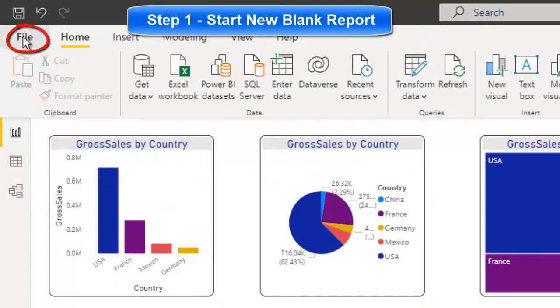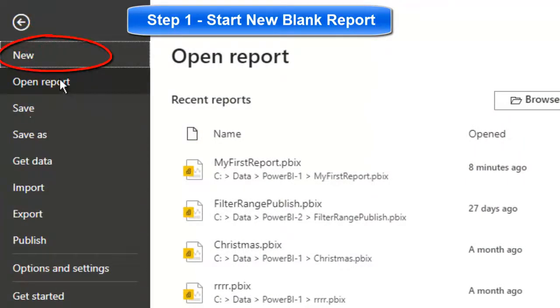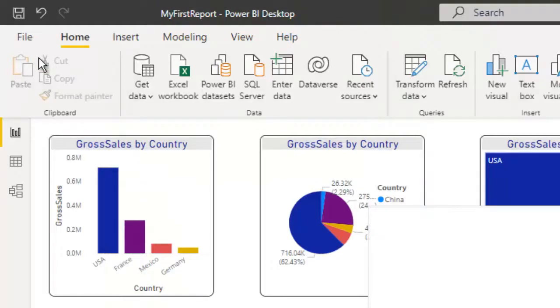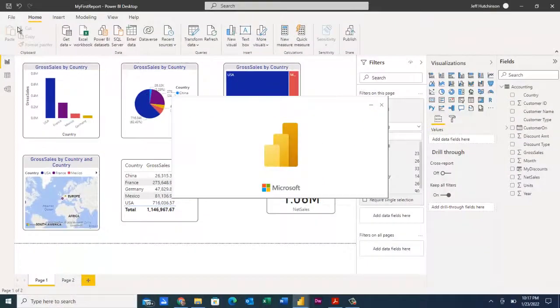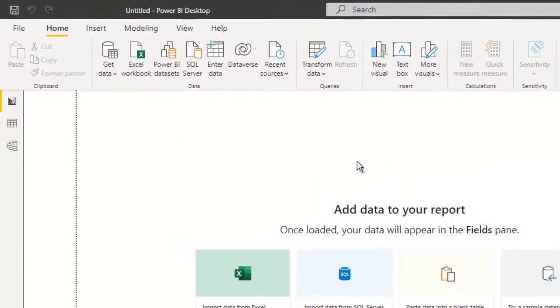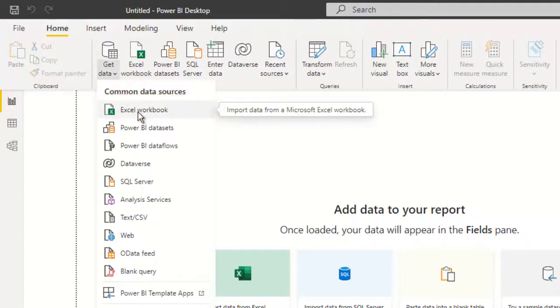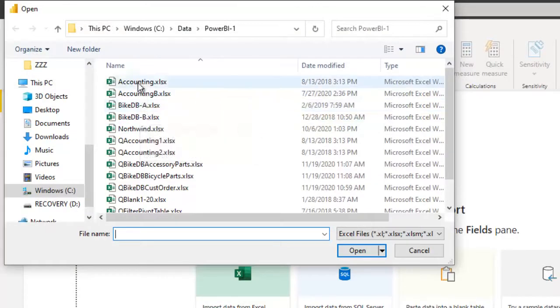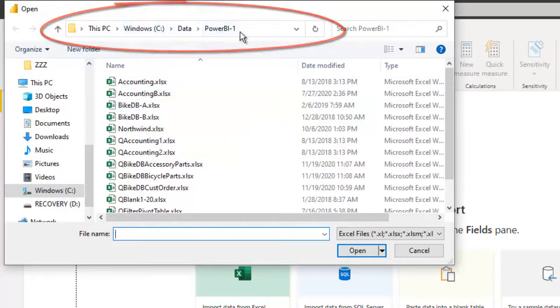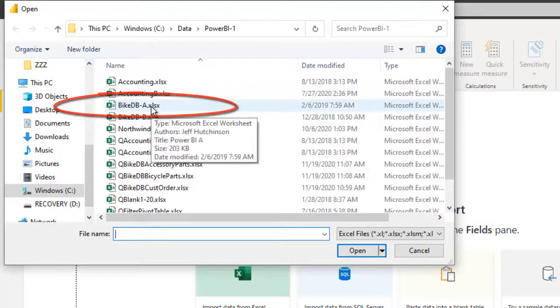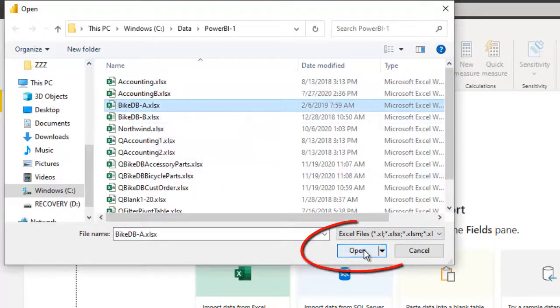So I'll simply go to File, New Report. And that's going to open up another instance of Power BI that we can use this. So now we're going to get some data from the data source. So the first step is choose the Get Data, choose an Excel workbook, and we're going to go to the C drive in the data folder, in the Power BI-1 folder, and we're going to choose the bike db-a, and we're going to choose Open.